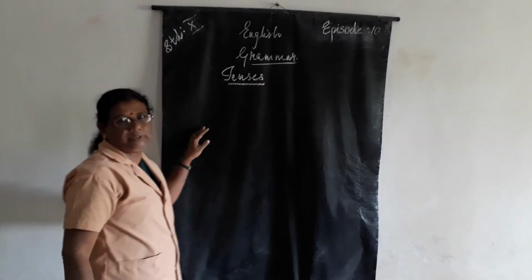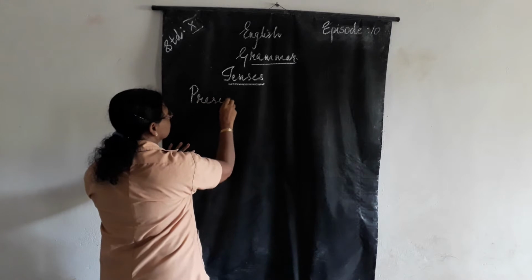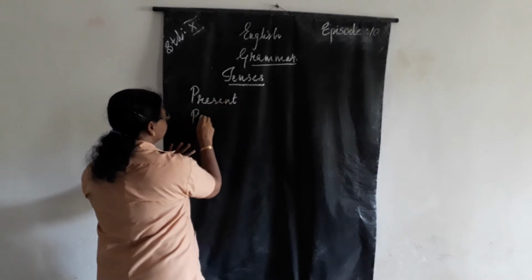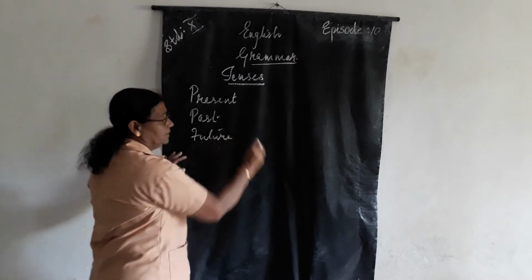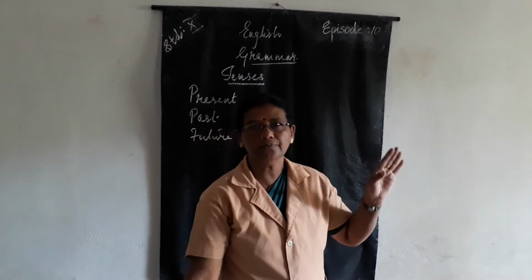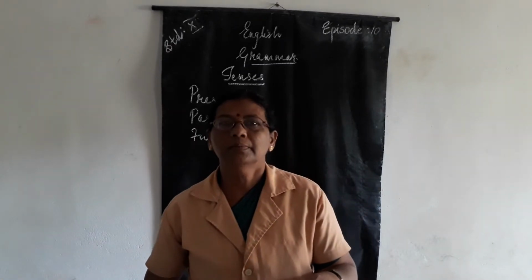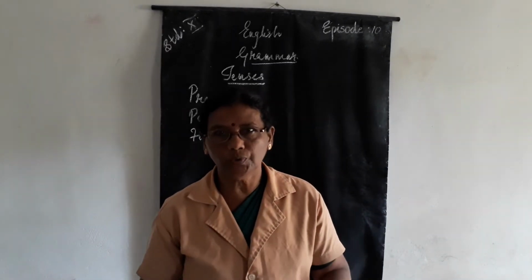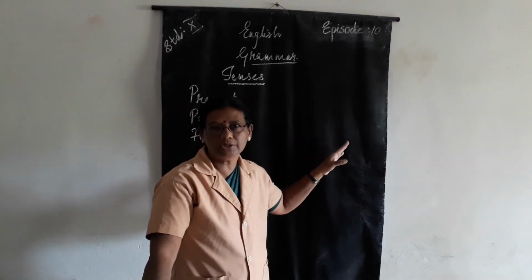Tenses are of three, isn't it? That is present, past and future. Three are there: present, past and future. So what do you mean by present? At present, what we are doing presently comes under which tense? Present tense. Understood?